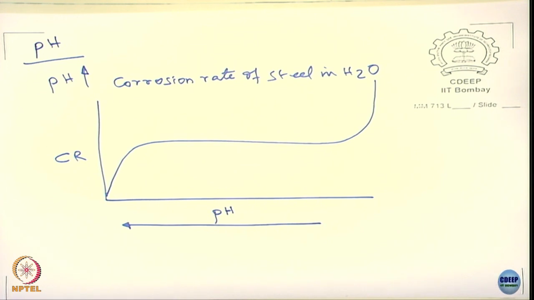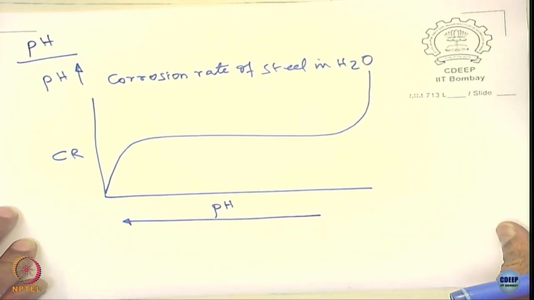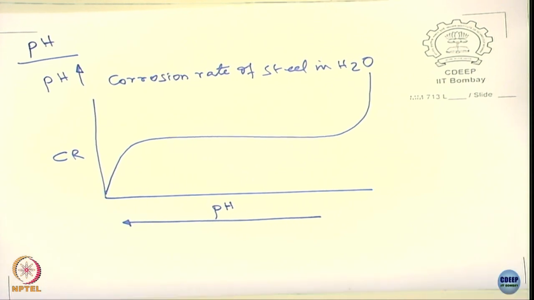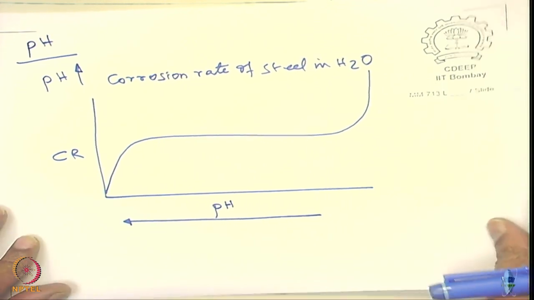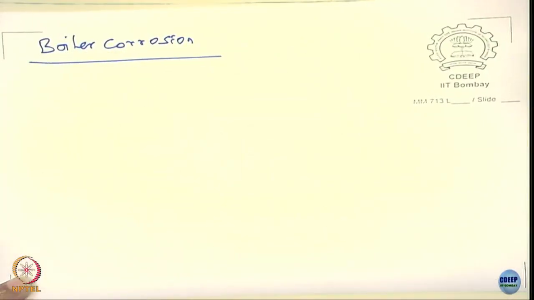Now you know the boiler, right. I am going to give an example and you are going to give me a solution to the particular problem. Let us take the case of boiler corrosion. I think you guys know about boilers. What do people use boilers for? Anybody, any idea? Yeah, steam generation, right. Steam is used for many purposes.